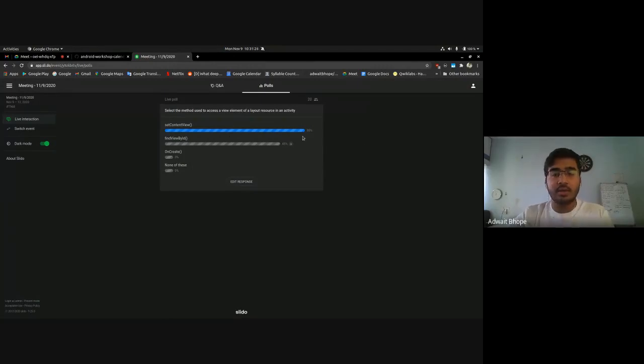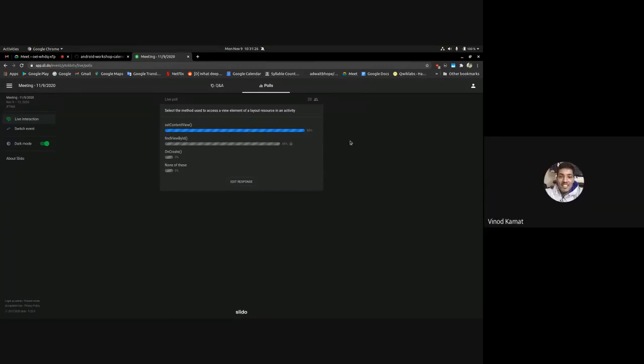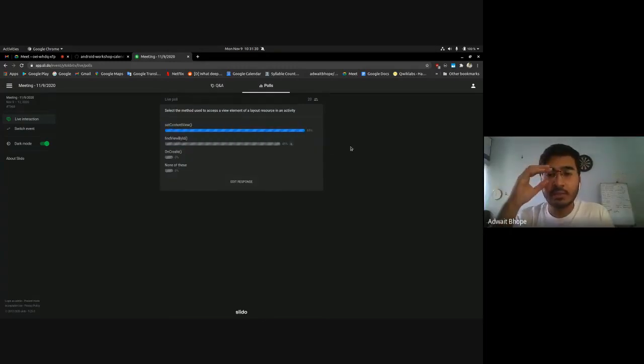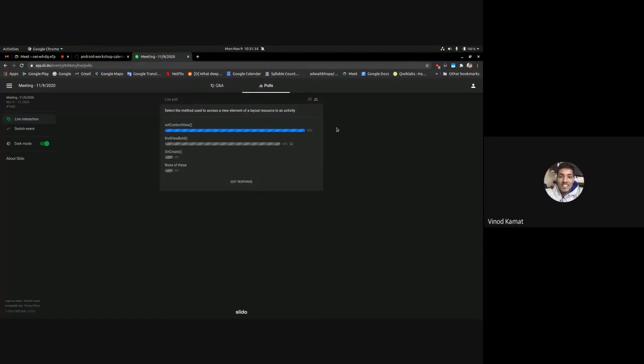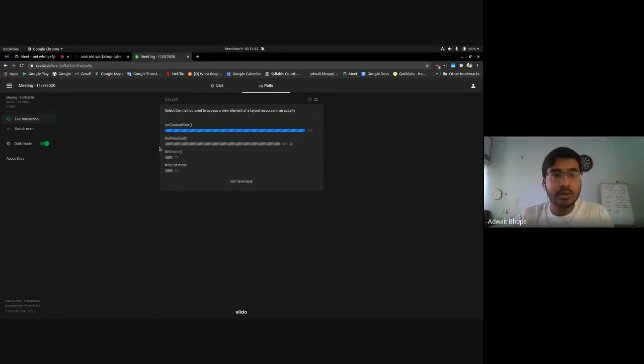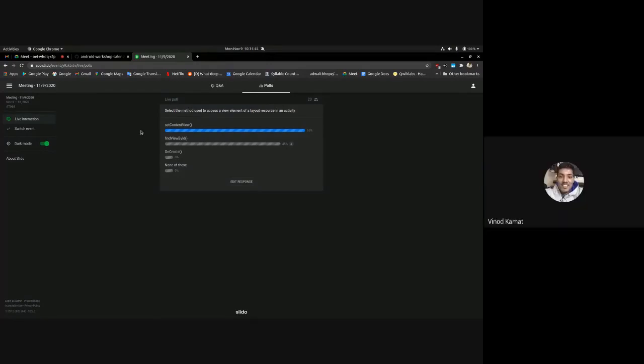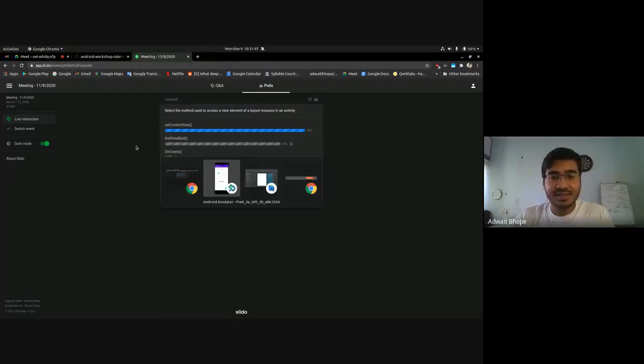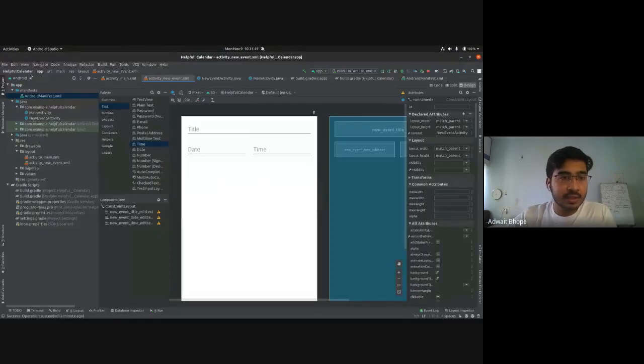A lot of people have voted for set content view. I think I made a mistake. Don't worry, there was a little ambiguity. Even I got confused. The answer is find view by ID. I think it's just showing that people have voted more for set content view. Some have marked the correct answer. There's some ambiguity actually. Let me just clear it up.